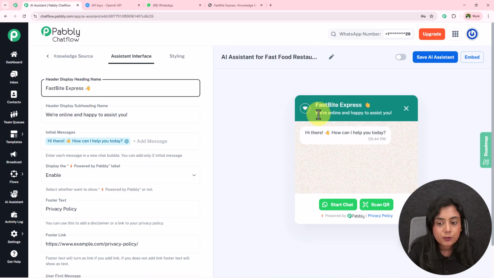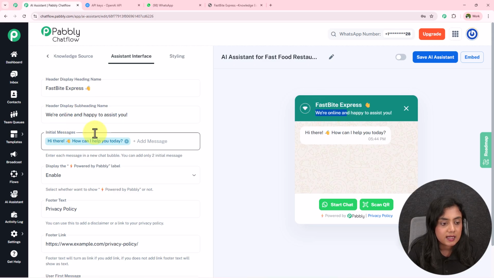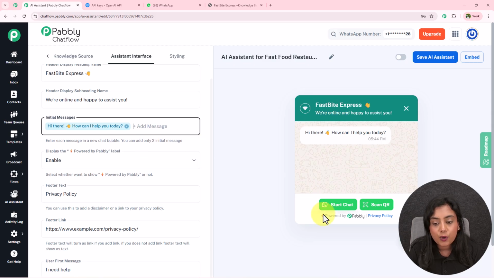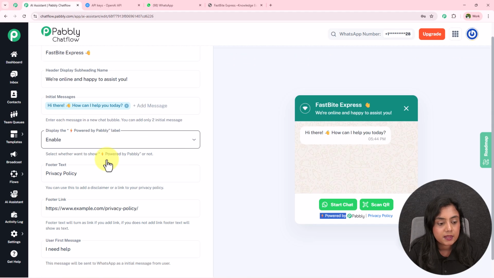Okay, if you want to change this line, you can change it through this initial message, the initial message that is going to be forwarded by this AI assistant. You can change it over here. You can add 2 initial messages only. Okay, if you want this powered by Pabbly to be visible, enable or disable it from here.